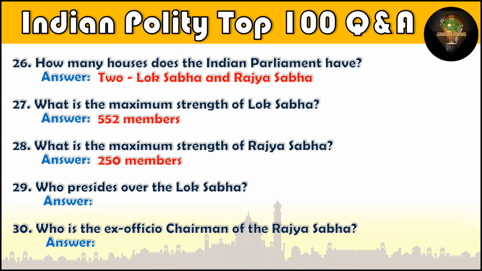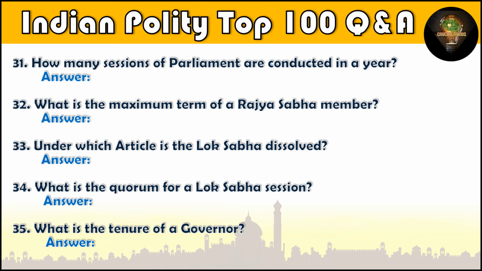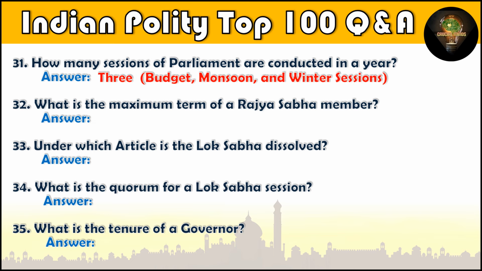Question number 29. Who presides over the Lok Sabha? The Speaker of Lok Sabha. Question number 30. Who is the ex officio chairman of the Rajya Sabha? Vice President of India. Question number 31. How many sessions of Parliament are conducted in a year? 3 sessions: budget, monsoon, and winter.